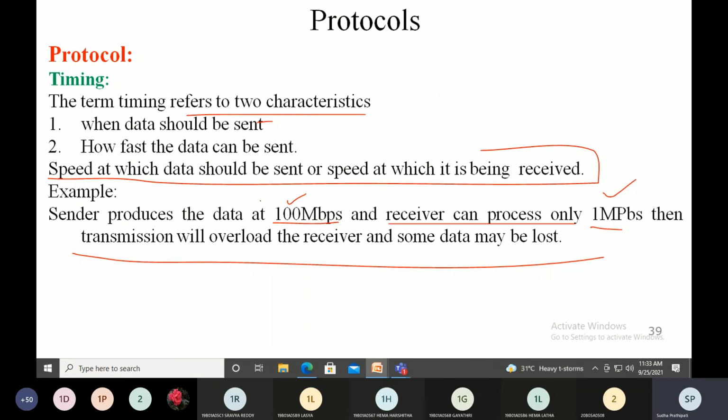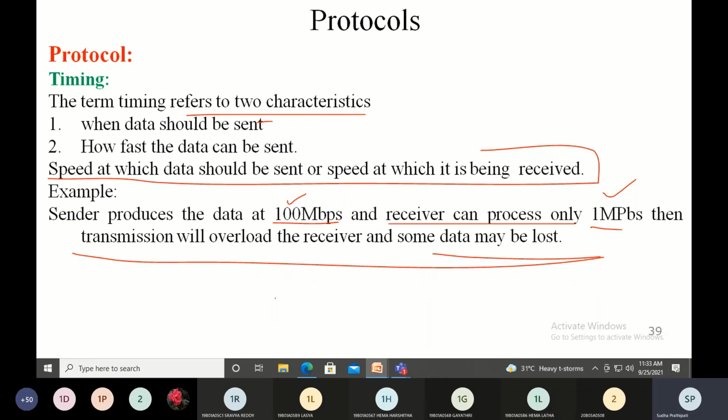The sender keeps on sending the data and the receiver has so much data to receive, and its capability is not sufficient. Ultimately there will be an overload at the receiver end, and some of the data may get lost. So again, the two entities should agree on this protocol.